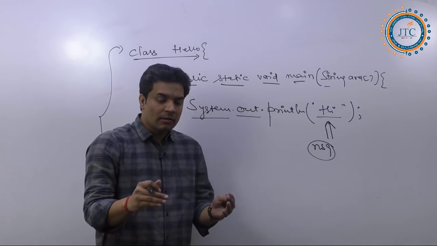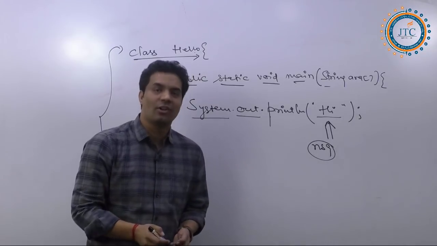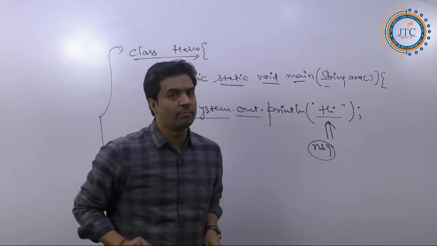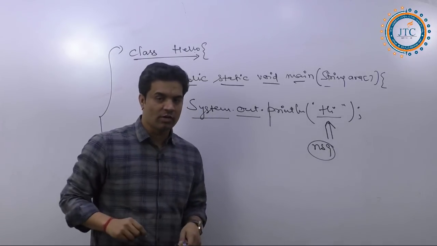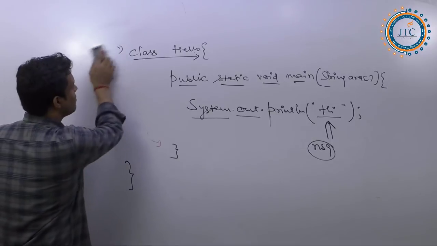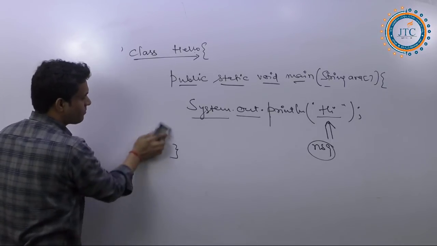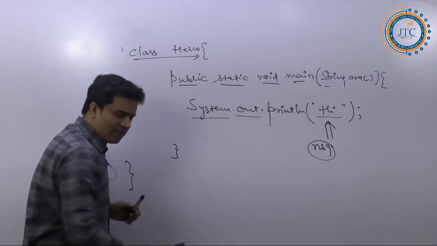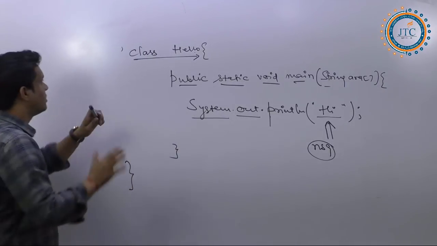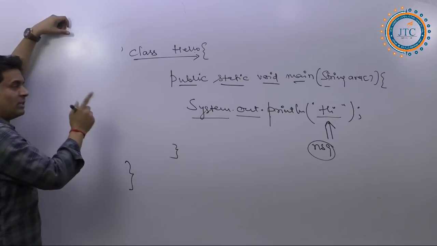Because we can write in a very simple manner also.